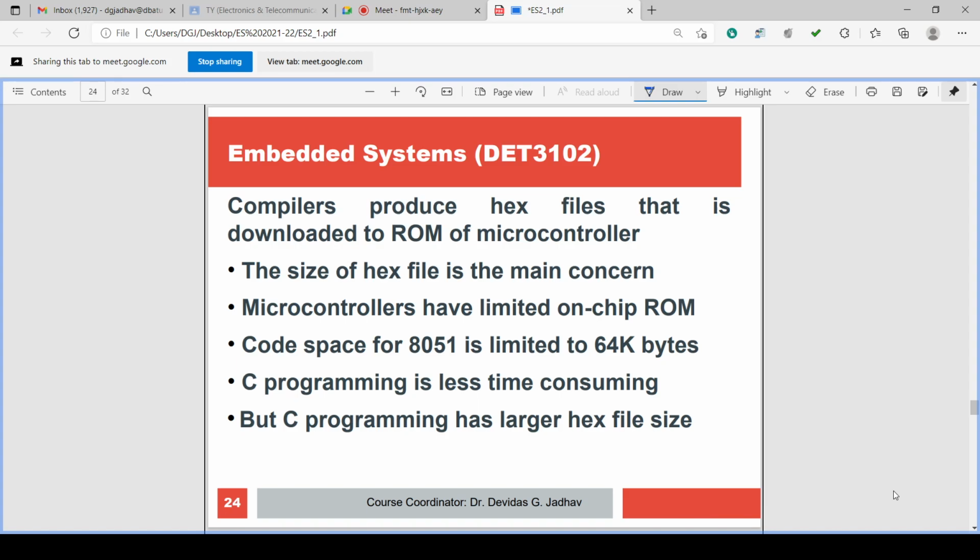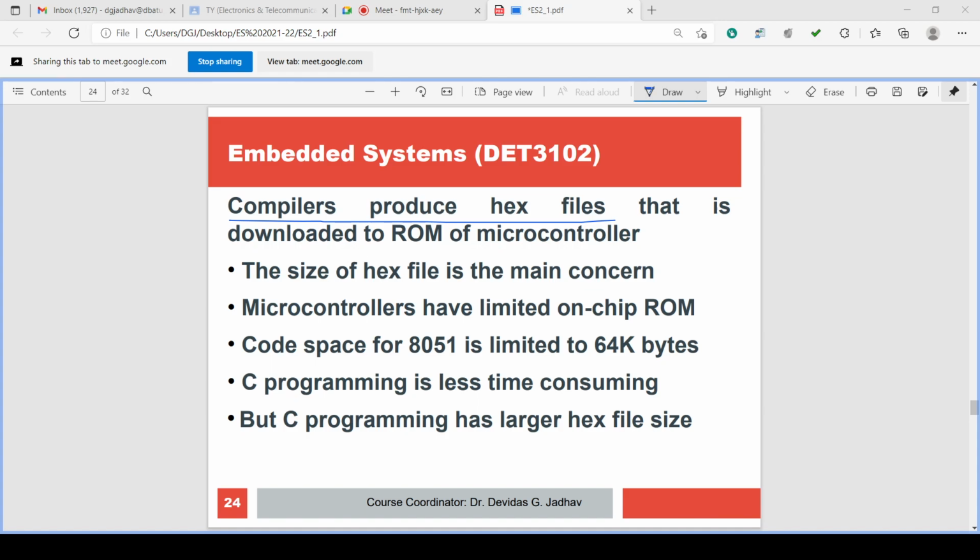Okay, and then after compilation by the compiler, which is a compiler program, the compiler produces a hex file. After conversion from the higher level to the machine level language, the compiler produces the hex file. The hex file is the ones and zeros file.